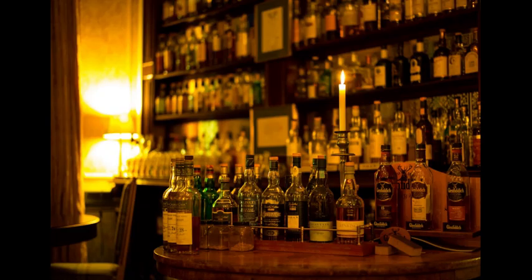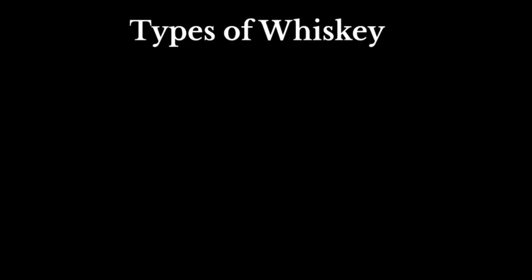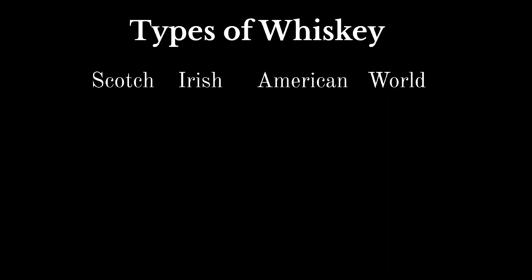There are many kinds of whiskey and terms, like Scotch, Bourbon, single malt, blended, which is confusing for a lot of people. To explain the differences simply and fast, we can divide them into four main categories: Scotch, Irish, American, and the rest of the world. These four categories have a lot of different subtypes, of course.